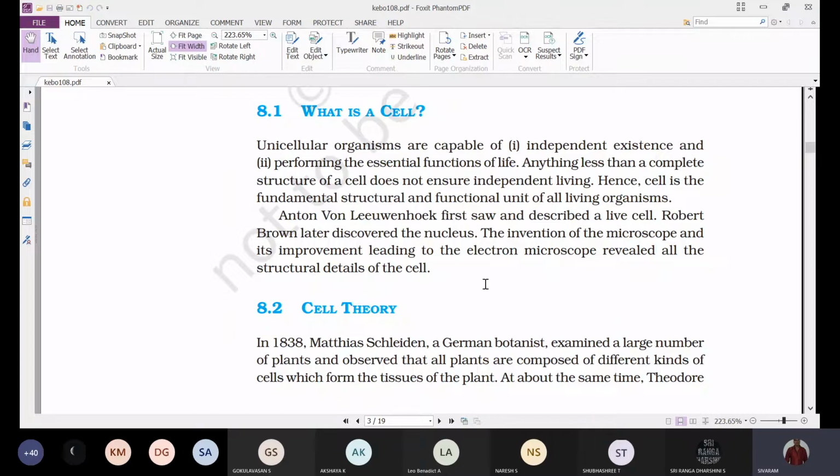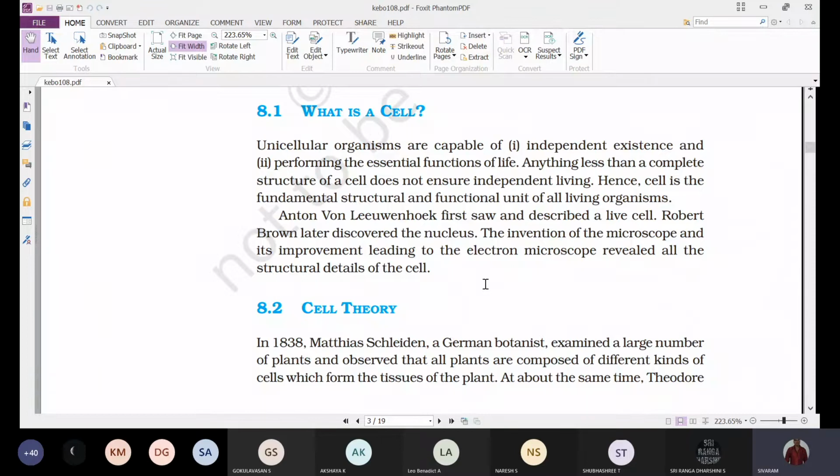No, it is unable to live. After a certain period of time it will die. But if we take a unicellular organism like bacteria or protozoan, the single cell can survive. They can proliferate, that means they can give rise to new cells also. So they show independent existence.